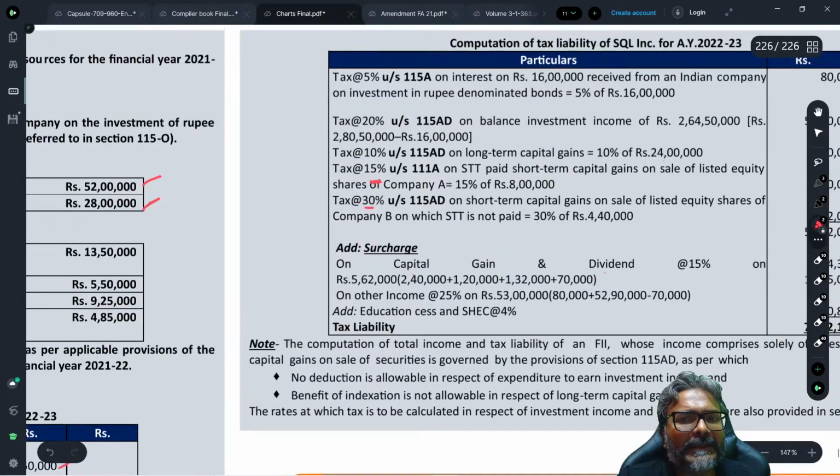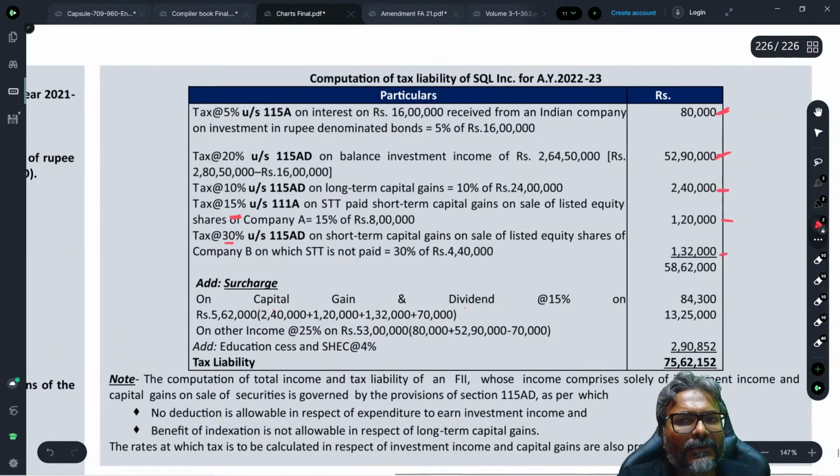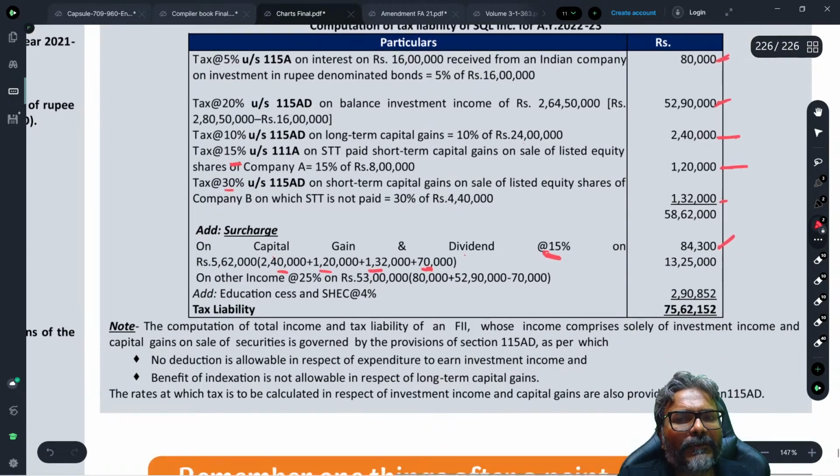So capital gains and dividend income, the tax amount is how much? 2 lakh 40 for LTCG, STCG 1 lakh 20, 1 lakh 20 and 1 lakh 32. And this 70,000 is from dividend 3 lakh 50, for which we have taken 20%. 3 lakh 50, 20% is 70,000. So the surcharge on these would be at 15%. Take the total, which is 5,62,000, and 15% will give you 84,300.